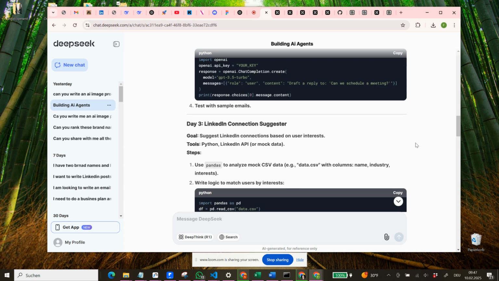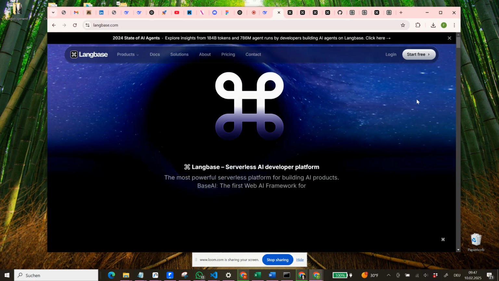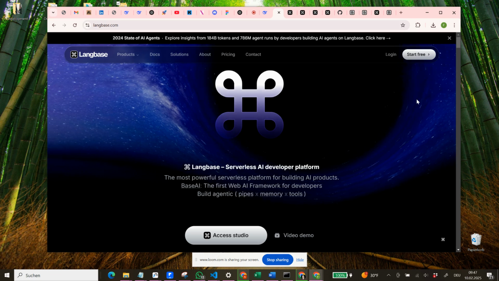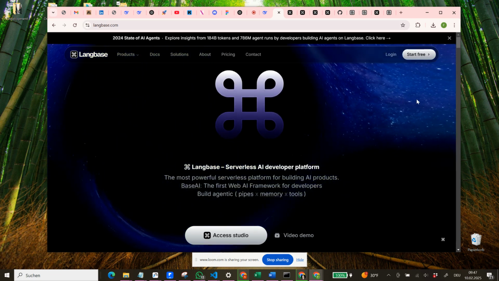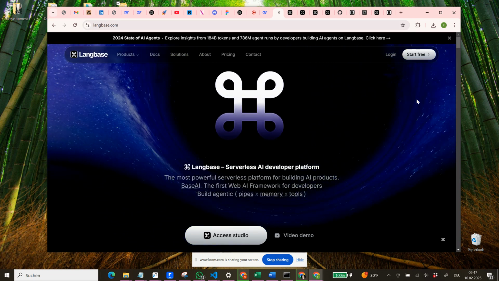While I was searching the internet, I found a tool called Langbase. Langbase is a framework where you can build AI agents. And so this video will be me trying out Langbase. I haven't used Langbase before. The only thing that I did, and I will show you in a second, is that I started to set it up in a way that we can easily use it.